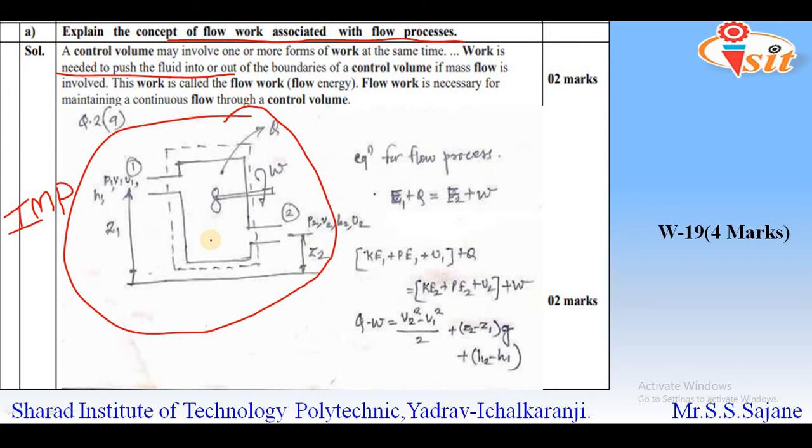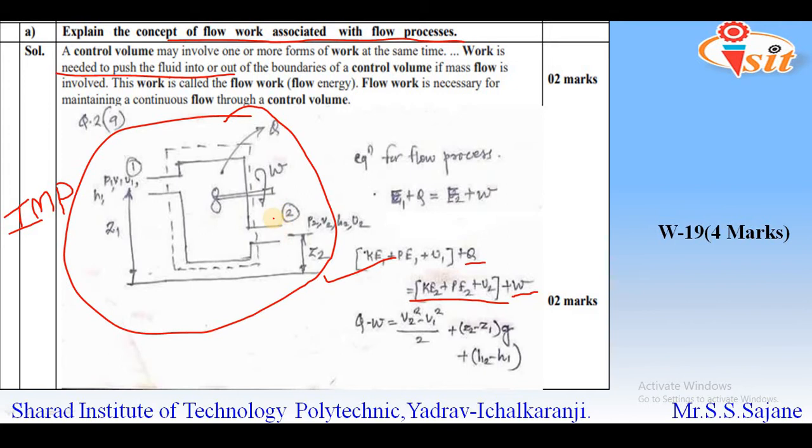So the diagram that is given here is related with the derivation of steady flow energy equation, and you can see there the equation, that is the summation of all types of energy, that is kinetic energy, potential energy, and internal energy, plus addition of heat, and that is equal to again all the several types of energy, that is kinetic energy, potential energy, internal energy, and along with this there is addition of work. So I think that you have studied this in steady flow energy equation.